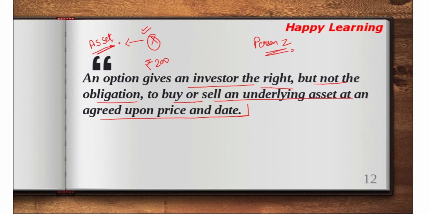He wants the right to buy commodity X after 3 months, but he doesn't want to pay the full amount right now. Maybe he wants to lock the position, he wants the leverage about buying at 200 only, but the cost right now that he has to pay is rupees 20 say, and this 20 is the option premium.